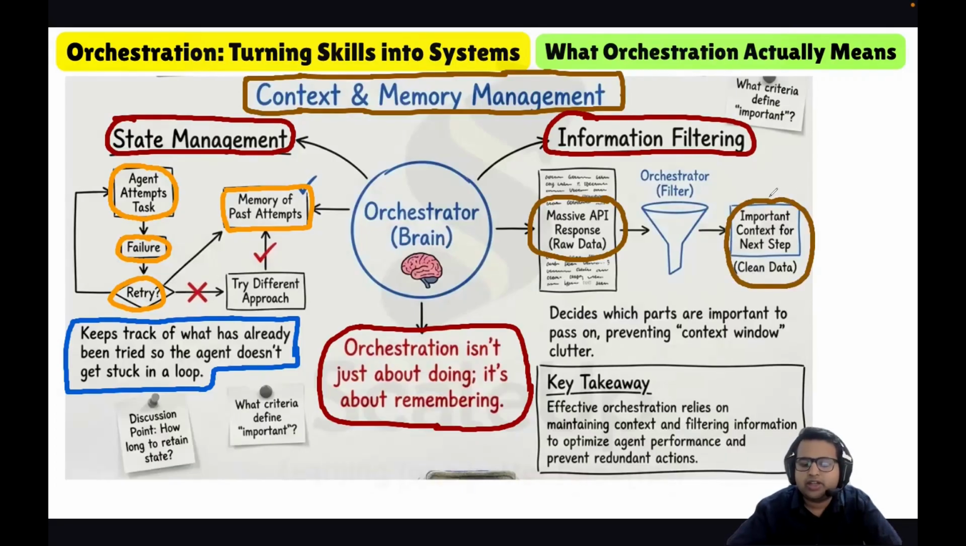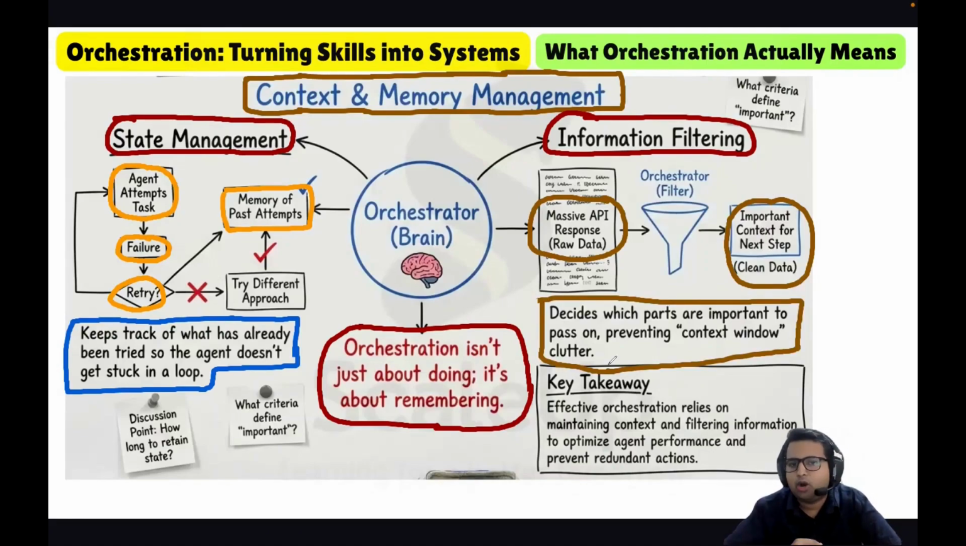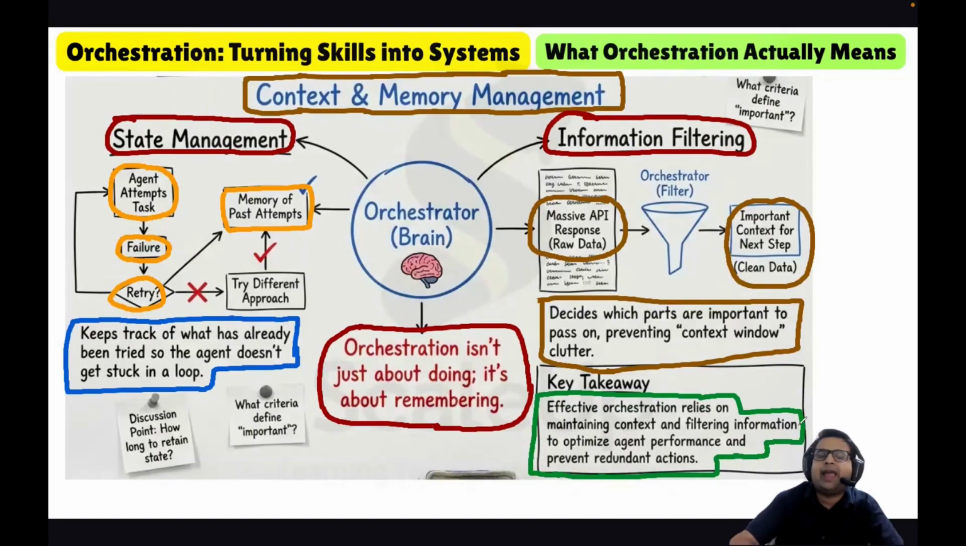So the orchestrator decides which parts of a massive API response are actually important to pass on to the next step, preventing the context window clutter. In this way, the orchestrator plays a role in memory management and context. Effective orchestration relies on maintaining context and filtering information to optimize agent performance and prevent redundant actions. That is how the orchestrator does context and memory management.